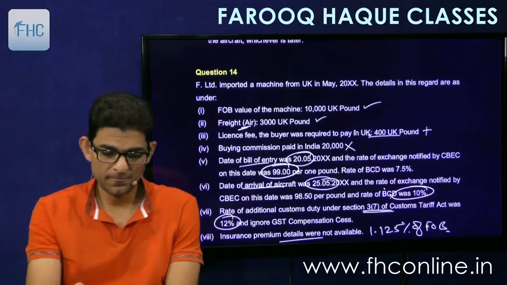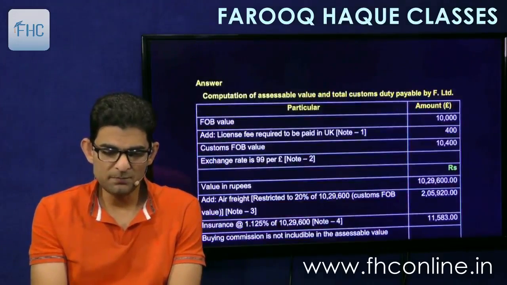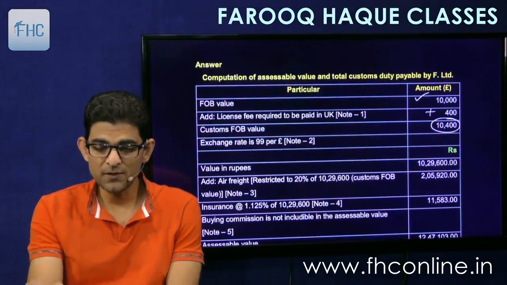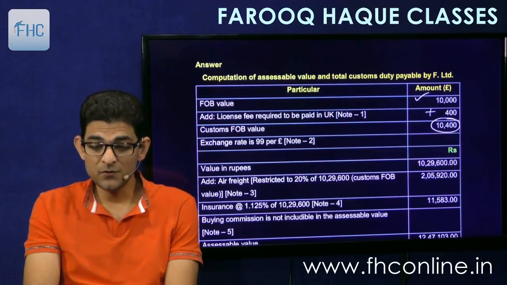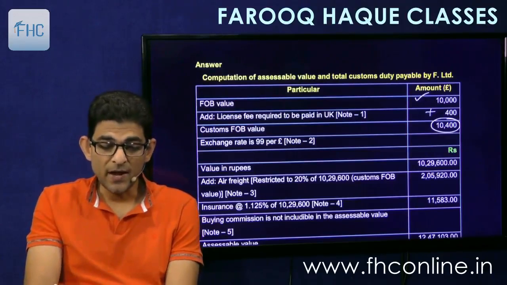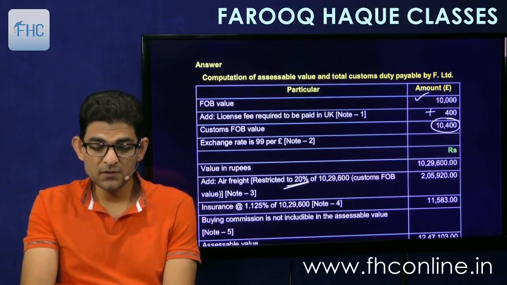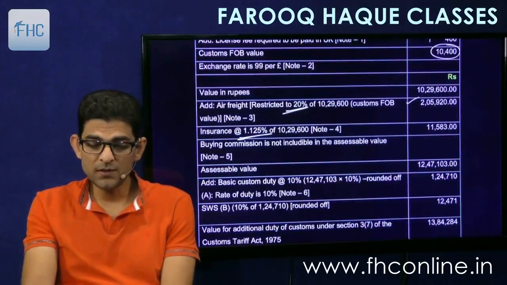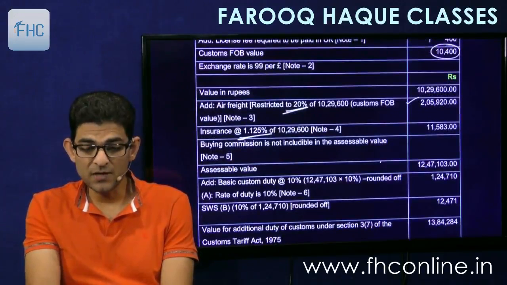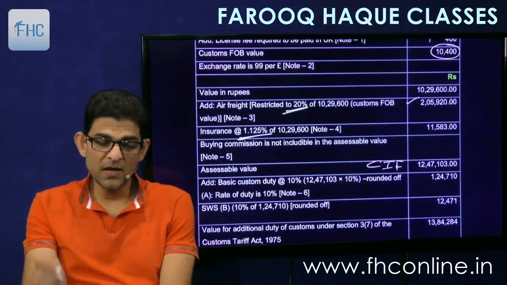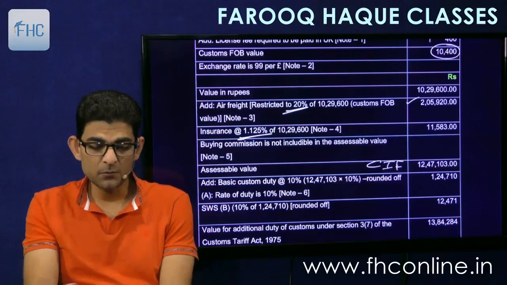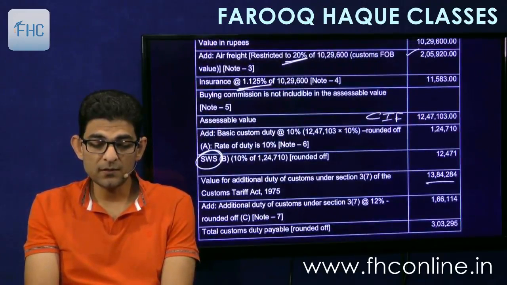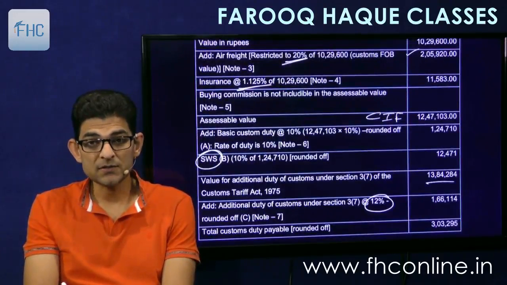So simple. Take FOB, add 400, you get the revised FOB. Then you calculate in rupees, then add air freight, restricting it to 20%, and insurance at 1.125%. You add both, you get the total assessable value, meaning the CIF. In CIF you add the basic custom duty, then SWS, get the total, and on that total you take 12% integrated tax.